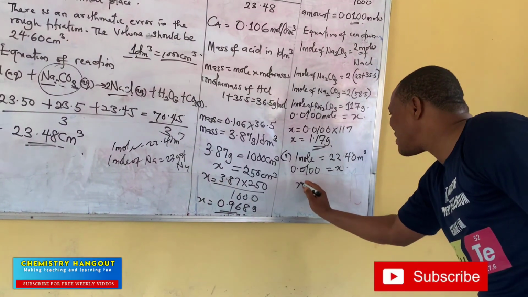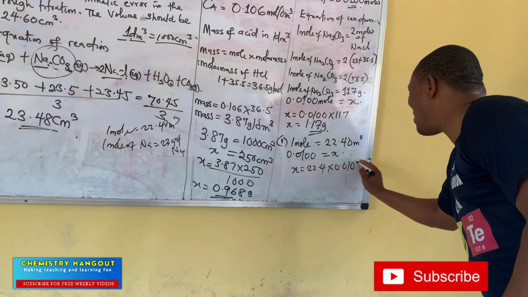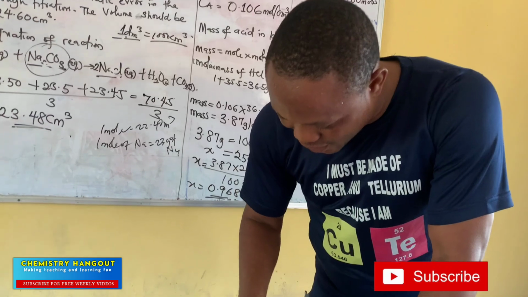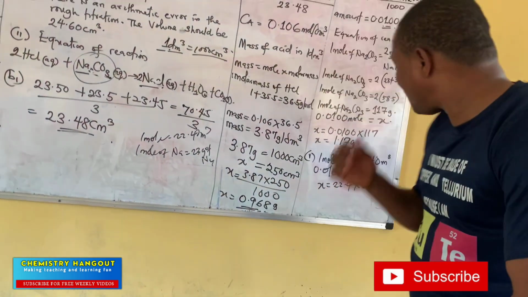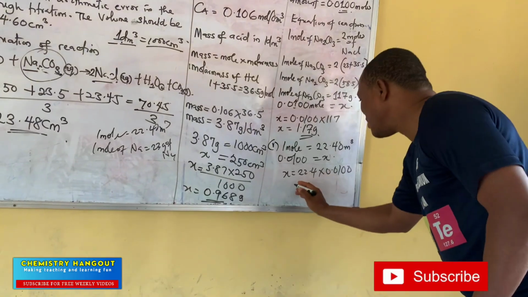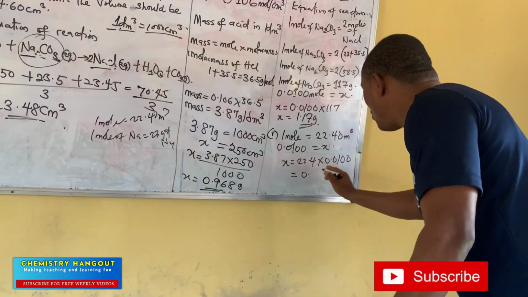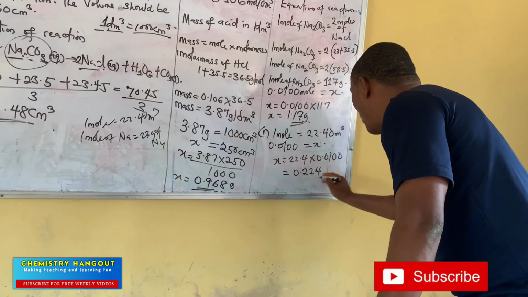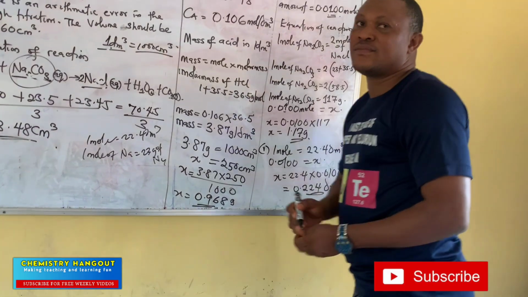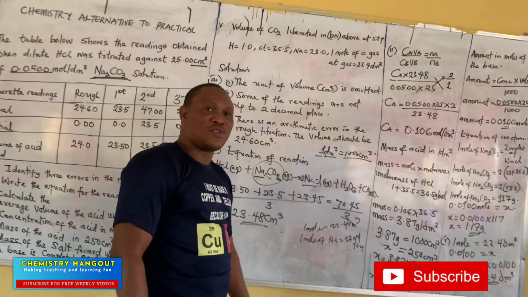So we just say X will be 22.4 times 0.0100. So that's 22.4 times 0.01, and that's giving us 0.224 dm cubed. Sorted. You see that?